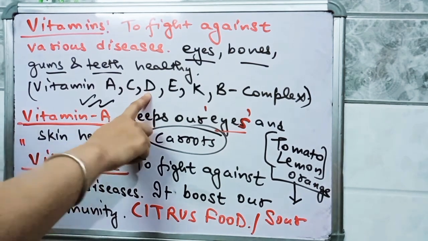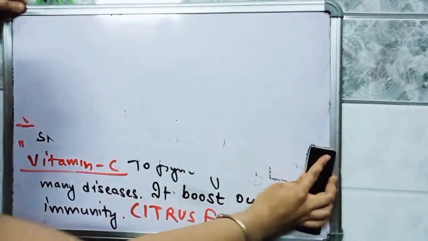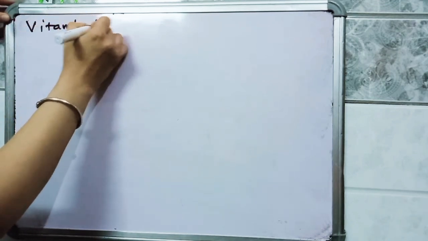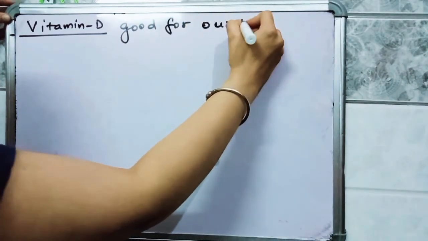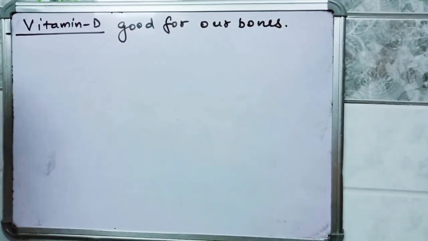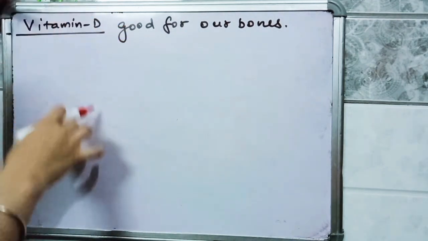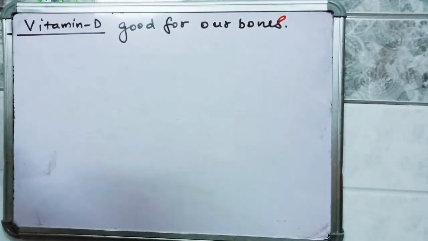Next vitamin is vitamin D. So vitamin D is helpful. It is good for our bones. To make our bones strong, you need to increase the vitamin D in your diet. If you want healthy bones, you need to increase the vitamin D in your diet.